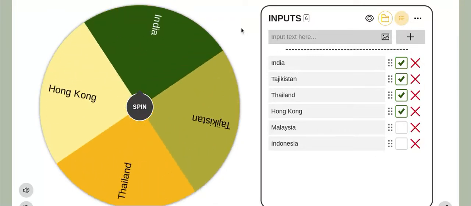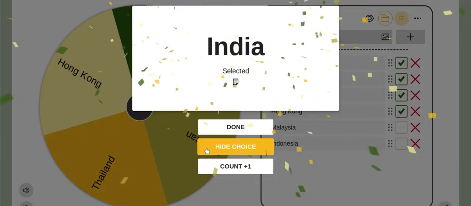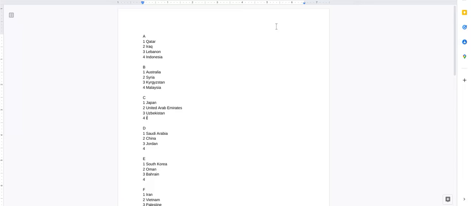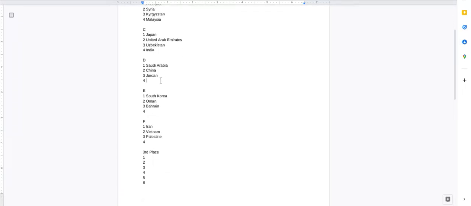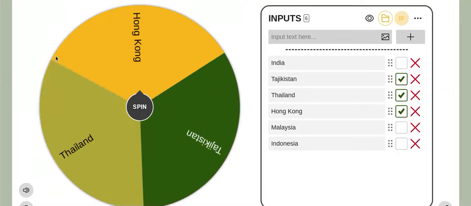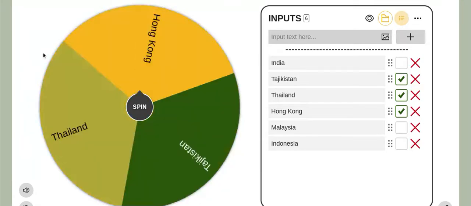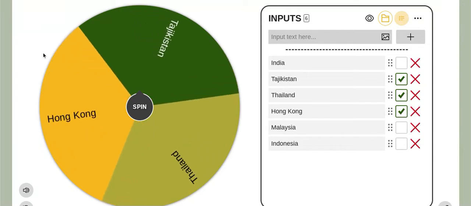And it's going to be India. India goes right there. Group D: Hong Kong, Tajikistan, and Thailand. And it's gonna be Tajikistan.